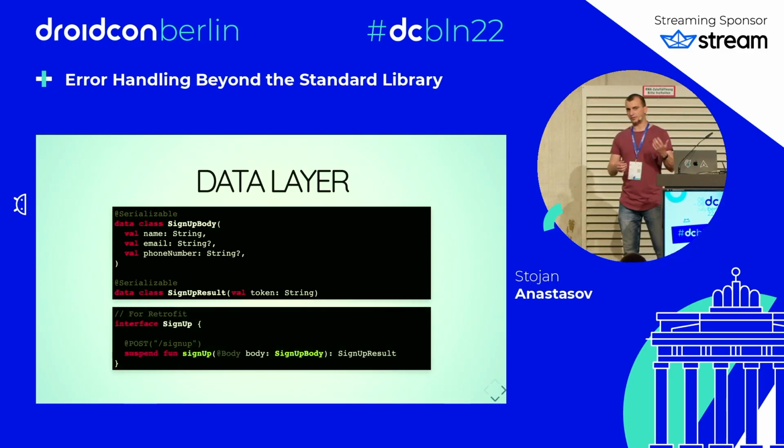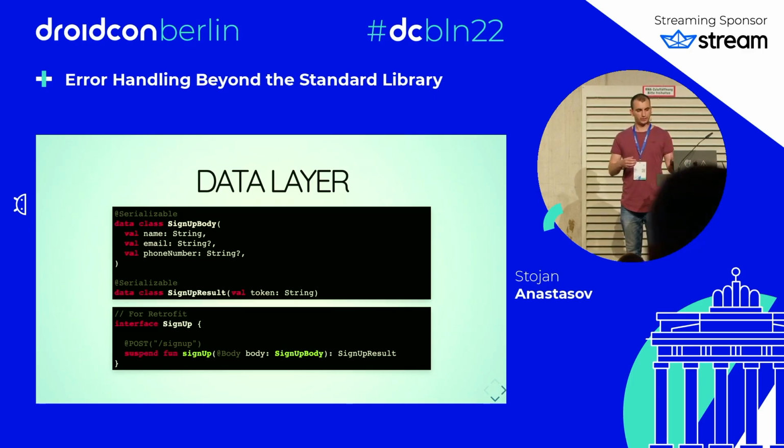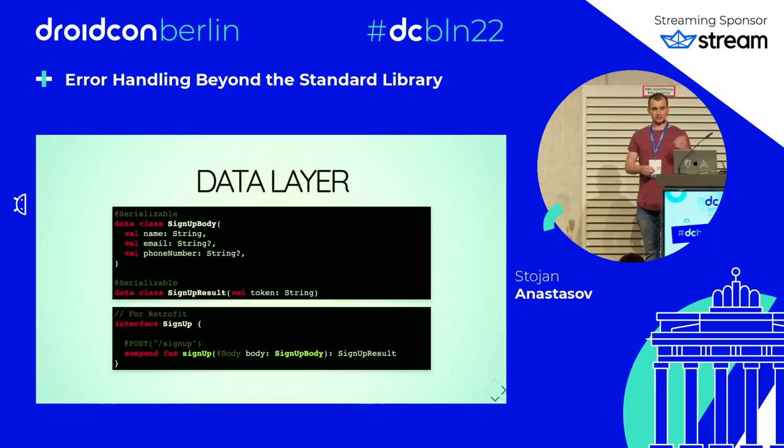And then we're using retrofit to execute the API call. Here we're using the suspend support, where we have a suspend function. We have the sign-up body with the add body annotation. And as a result, we have the sign-up result. And here I'm using Kotlin X serialization, but we could use any other library, and this would not change much.